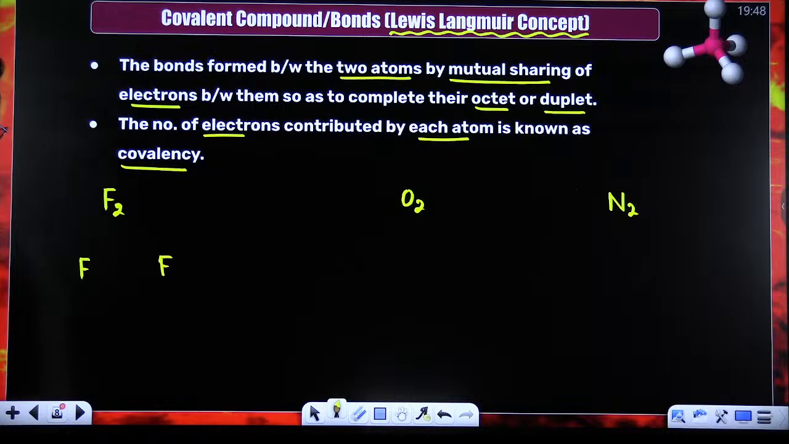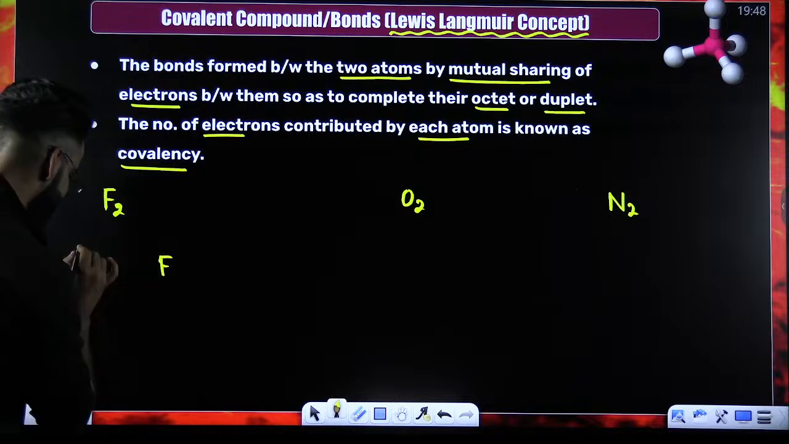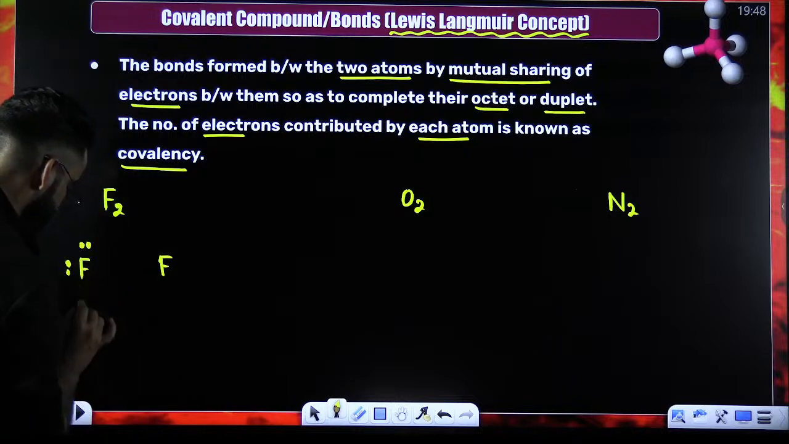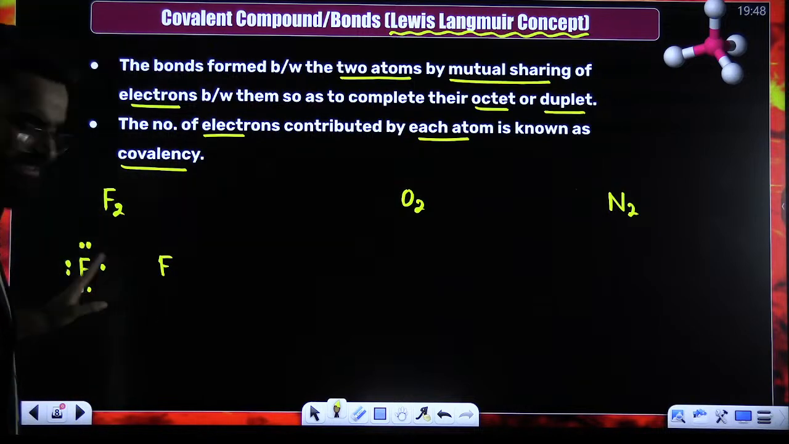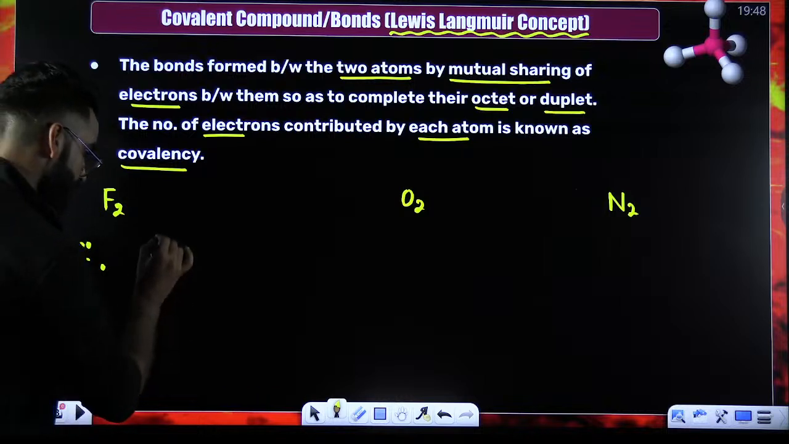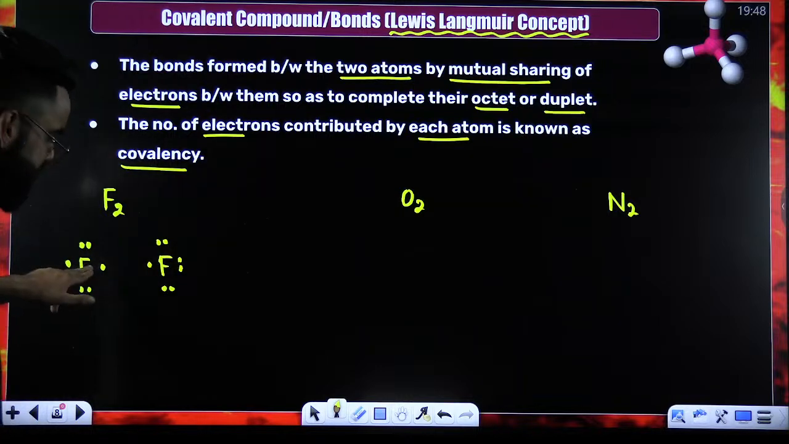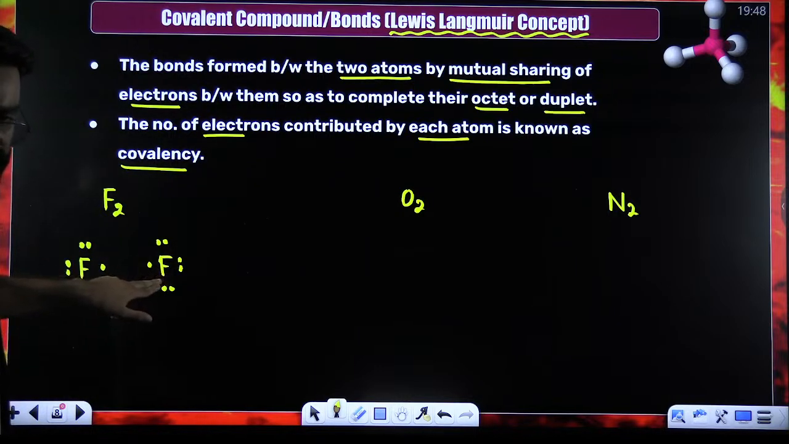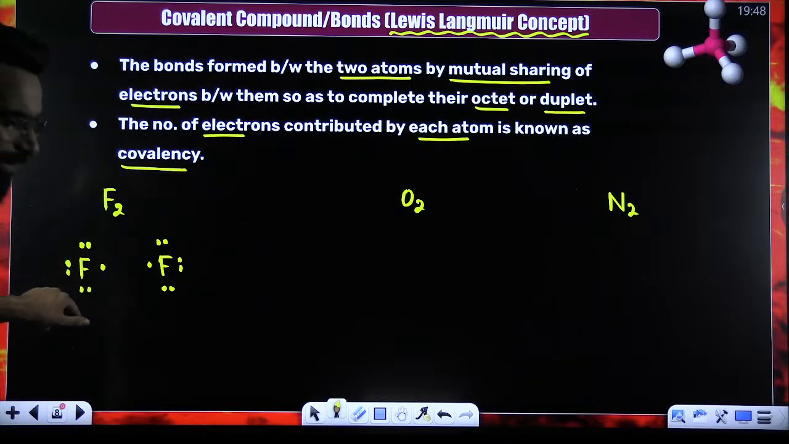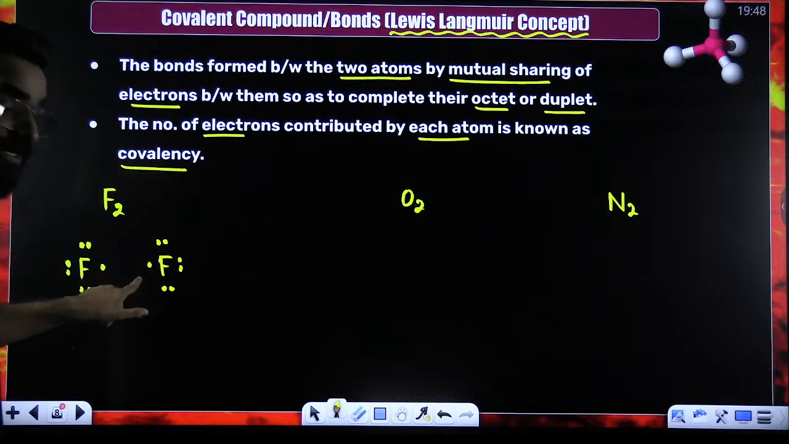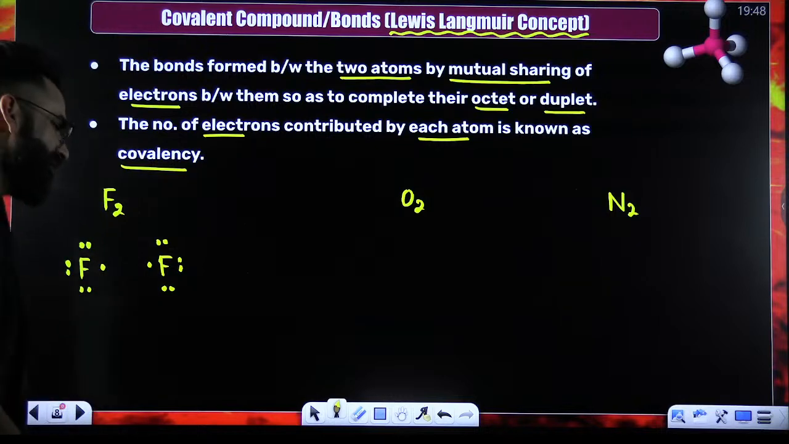If I ask you, how many electrons are in the outermost shell of fluorine? You'll say in fluorine there are 7 electrons present in its outermost shell. So 2, 4, 6 and 7. Fluorine has got 7 valence electrons. This fluorine also has 7 valence electrons. Now tell me one thing. How many electrons does this fluorine need to complete the octet? 1. They need one electron to complete their octets. So what exactly are they going to do?